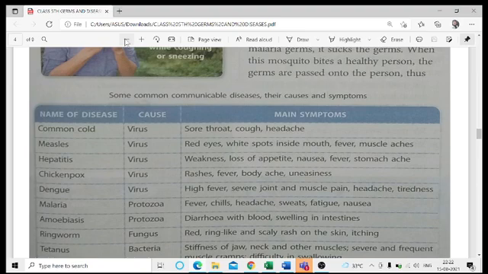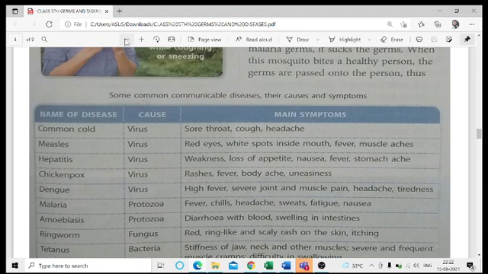Okay. These are some of the symptoms of the diseases which are caused by the viruses, including dengue, chickenpox, hepatitis, measles, and common cold. You have to remember this table, as questions will be asked from this table. You can call it the entire summary of the different types of communicable diseases which are being caused by the different types of microbes here.